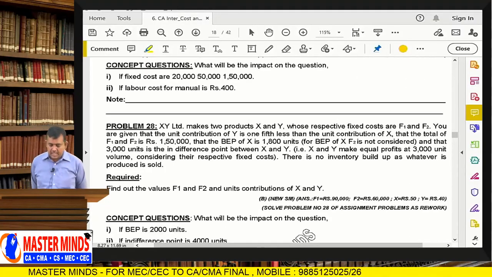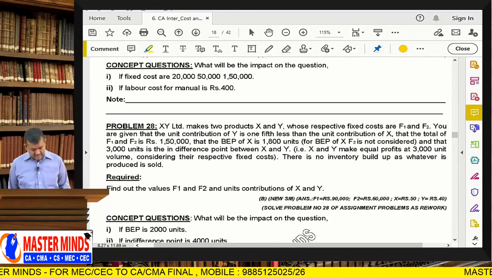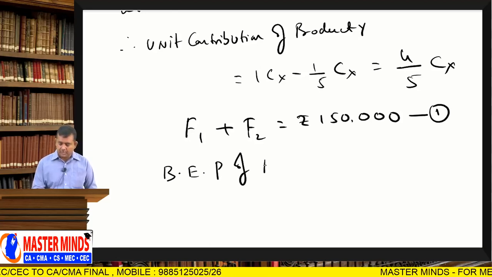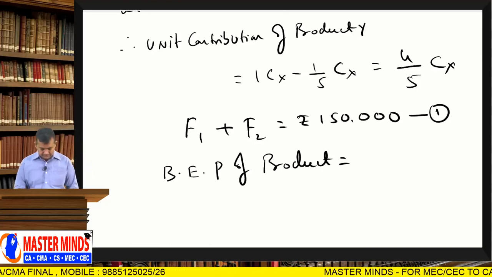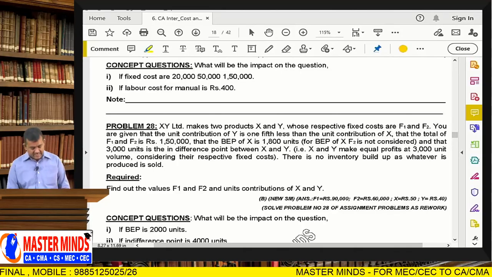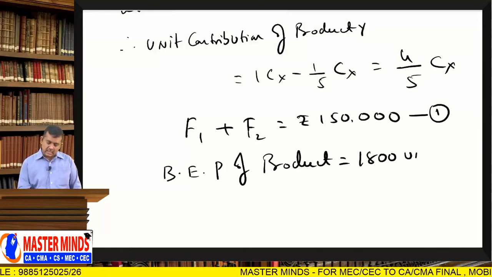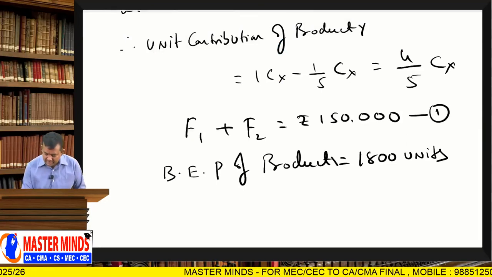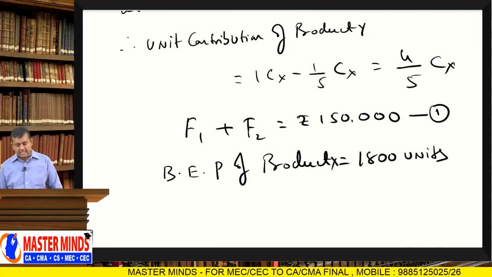Next, the BEP of product X. Break-even point of product X is given. BEP of product X is equal to break-even volume of product X, 1800 units. So, BEP of product X is directly given in the problem, 1800 units.